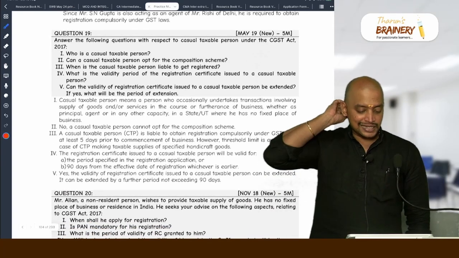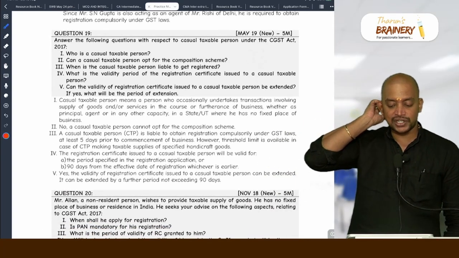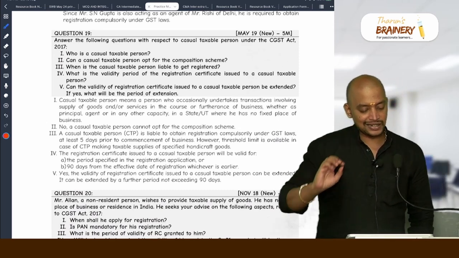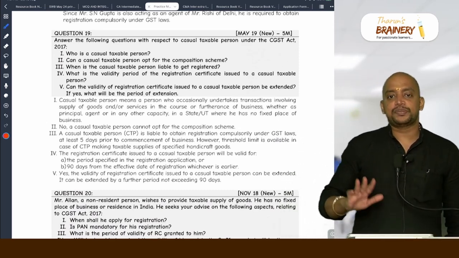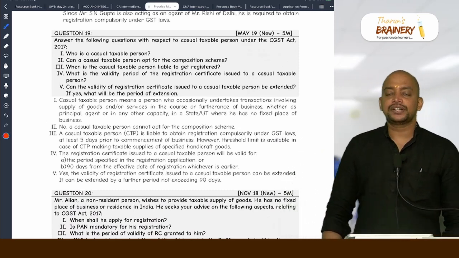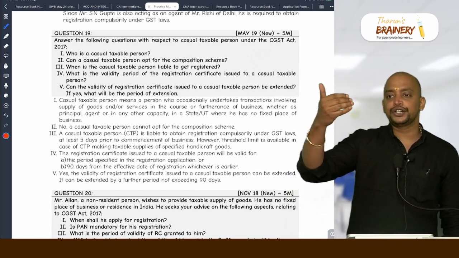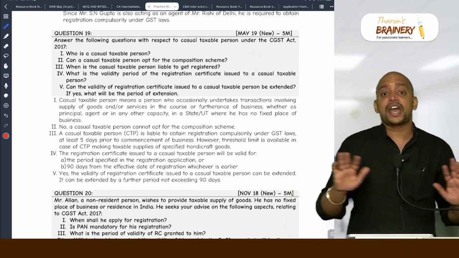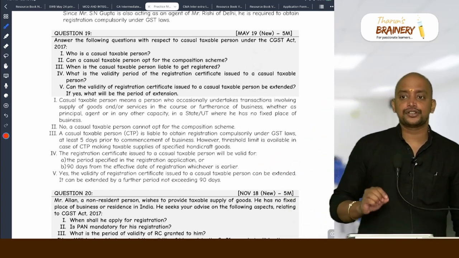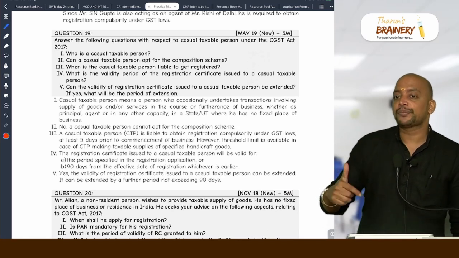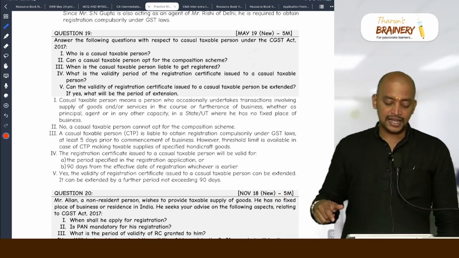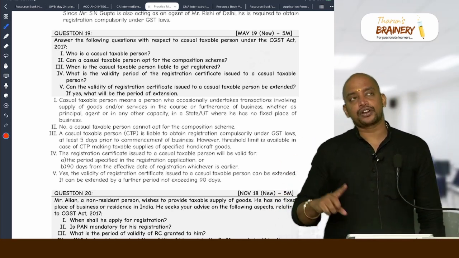19. Answer the following question in respect of casual taxable person under the GST Act. Who is a casual taxable person? Definition we need to write. A person who occasionally enters into a state where he does not have any physical place of business, to supply goods or services.